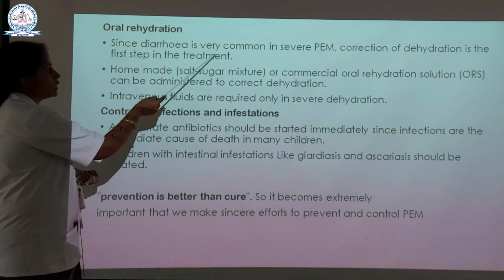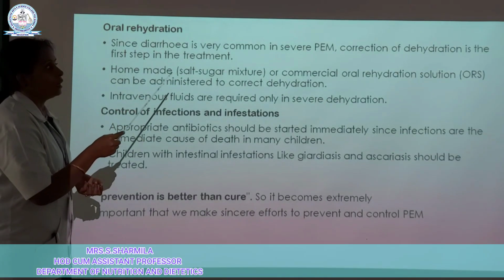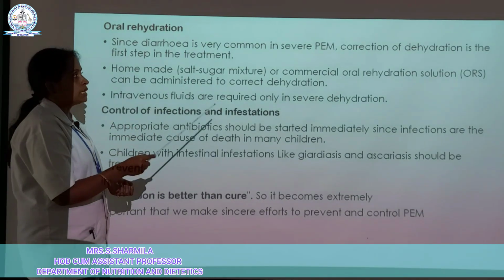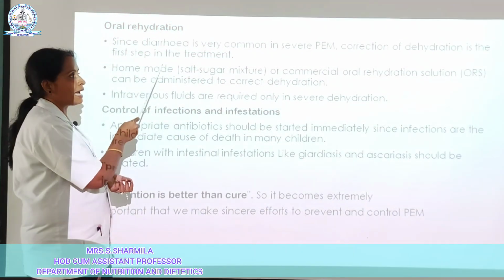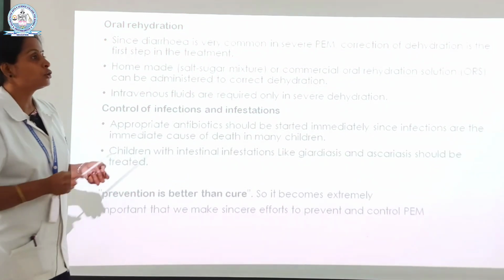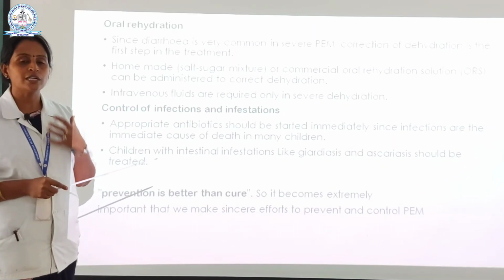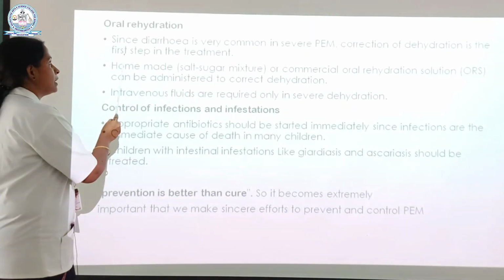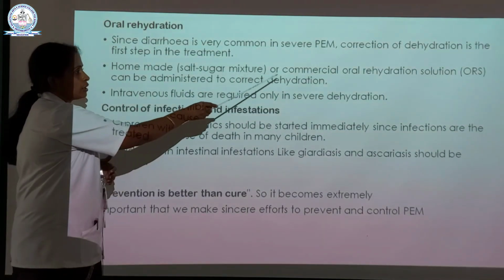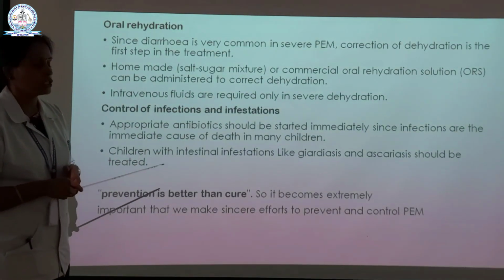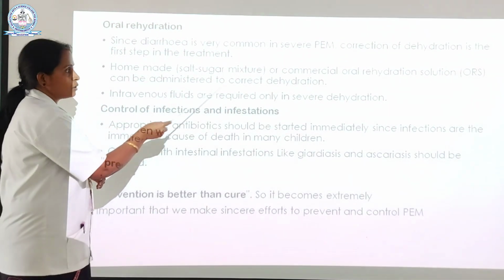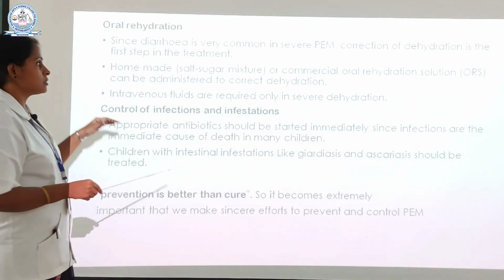Since diarrhea is very common in severe PEM, correction of dehydration is the first step in the treatment. So during PEM, if diarrhea happens, the correction of dehydration is the first step to maintain the water level inside the body. That is the main thing. Homemade salt and sugar mixture or commercial oral rehydration solution, that is ORS powder, can be administered to correct the dehydration.